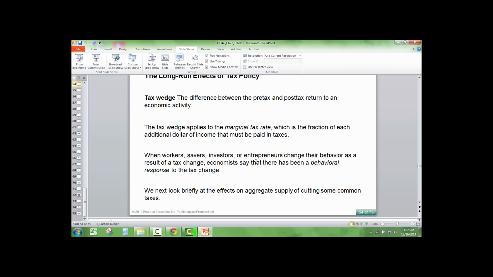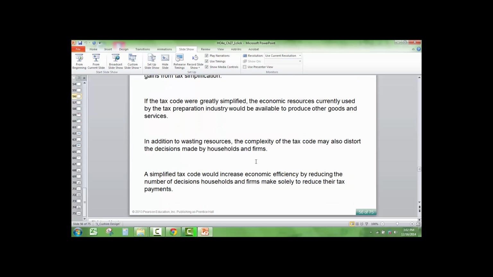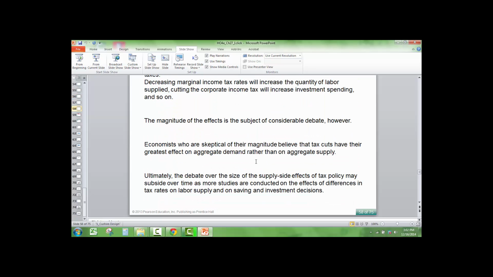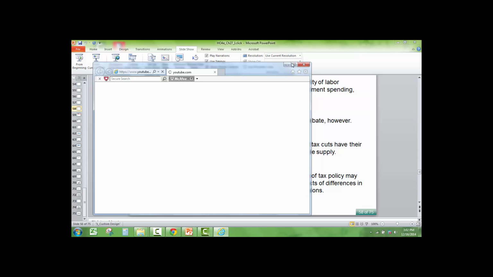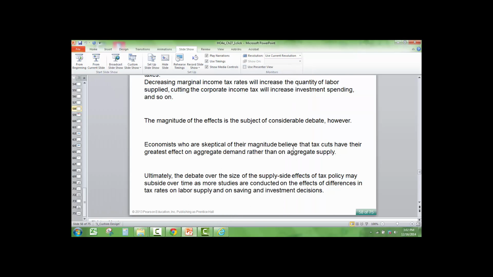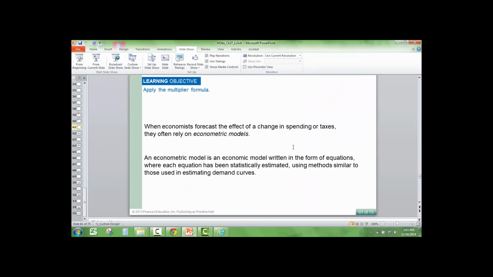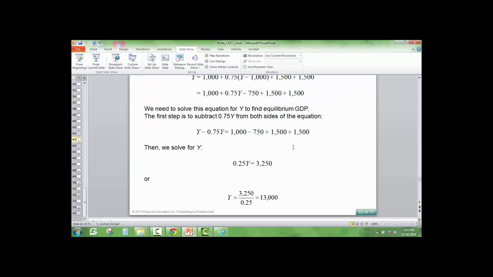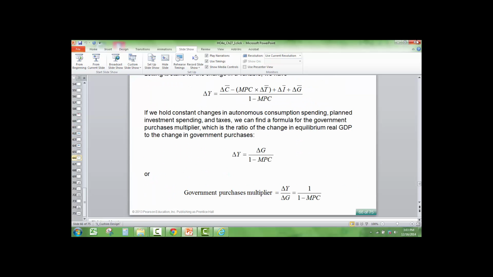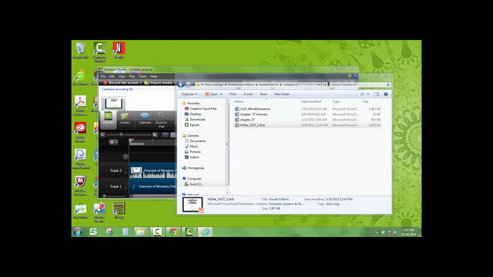I'm not going to cover this. And that's where we're going to end on fiscal policy.